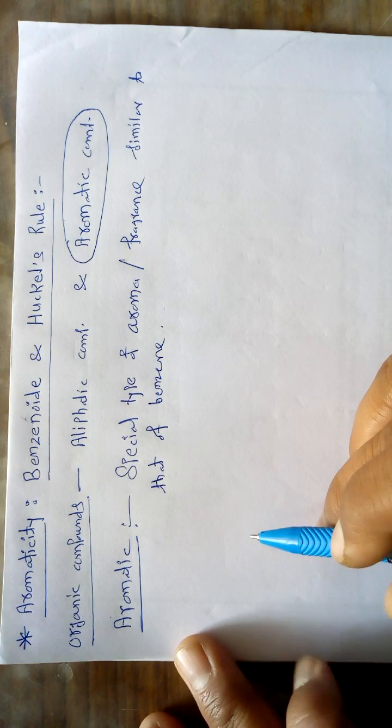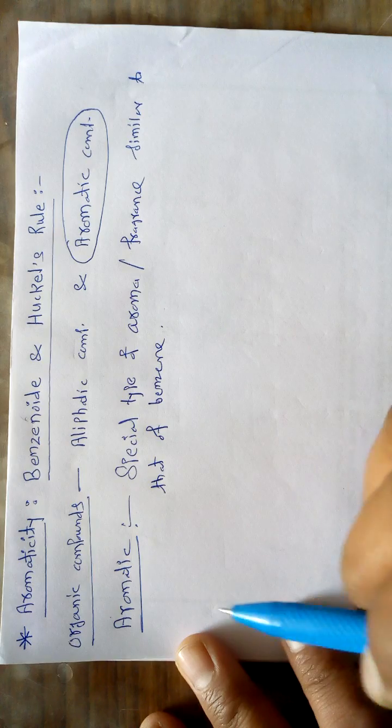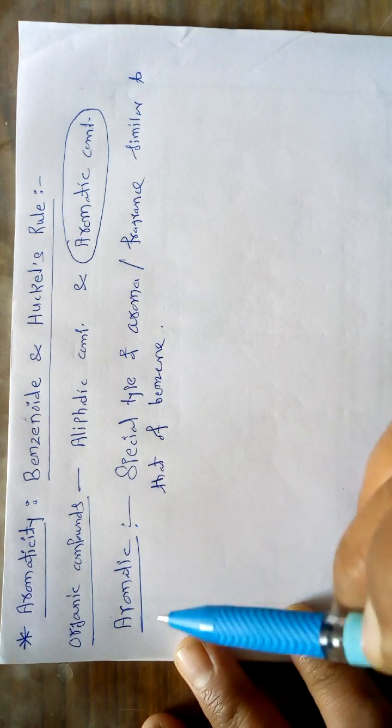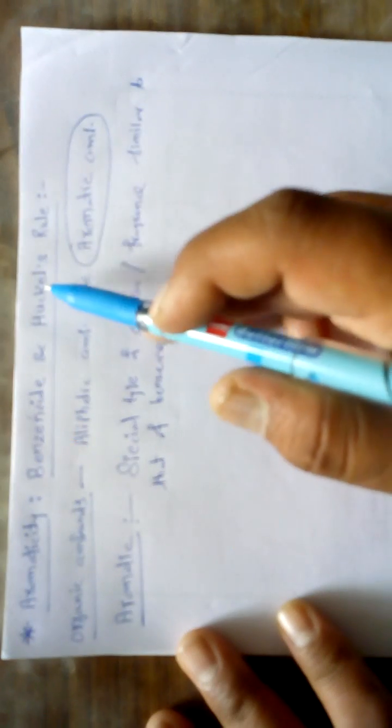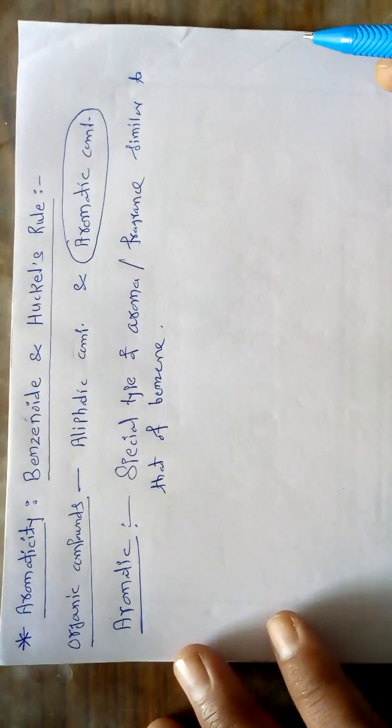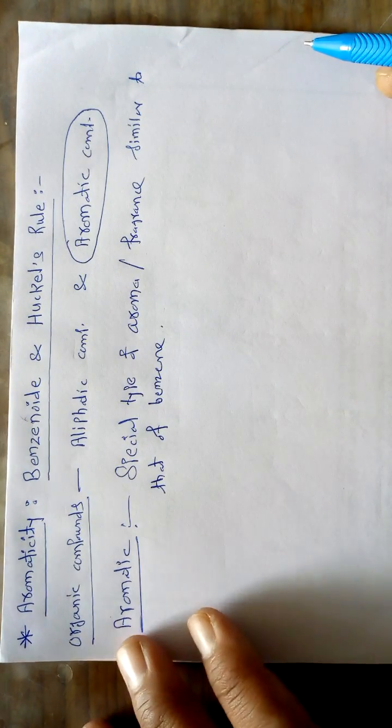Now in the current lecture we are going to start the next important point from the chapter, that is called aromaticity, Benzenoid and Huckel's rule. So this is one important point from this chapter.